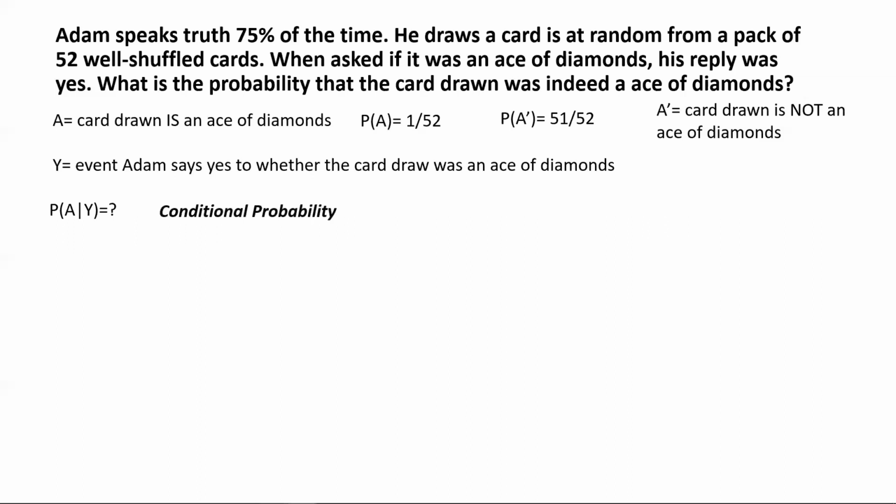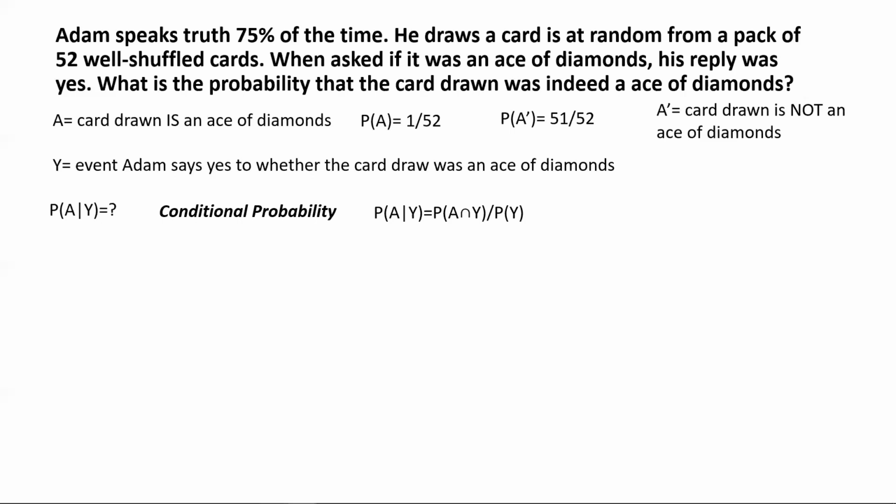There's a formula for evaluating conditional probability which goes like this. The conditional probability of an event A happening given an event Y is equal to the probability of simultaneous occurrence of both events A and Y, divided by the probability of the event Y happening.